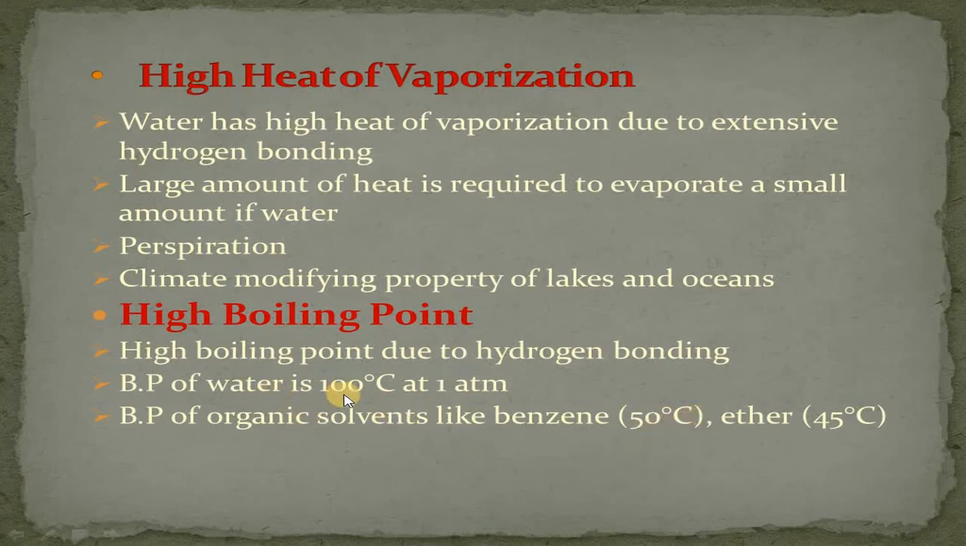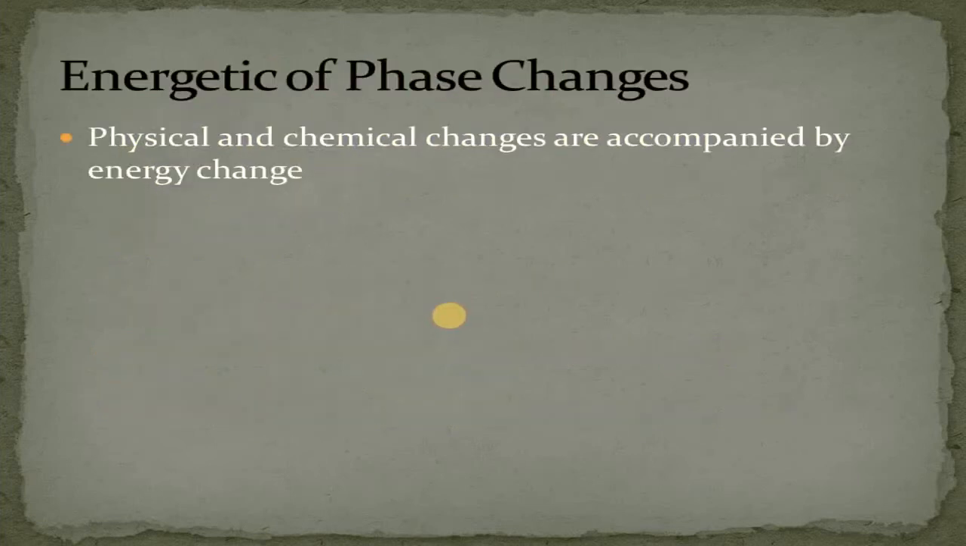So all of these different properties, high surface tension, high specific heat, high heat of vaporization, high boiling point, are basically due to the hydrogen bonding present in the water molecules. And this hydrogen bonding is responsible for the different modifying properties of water. Next topic we have energetics of phase changes.